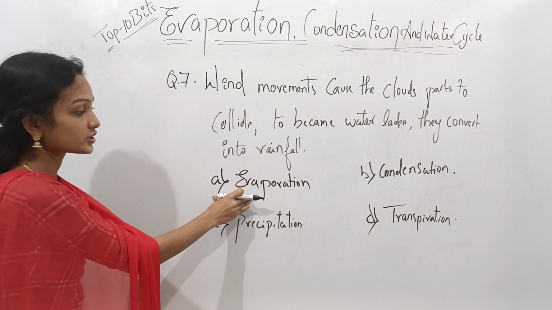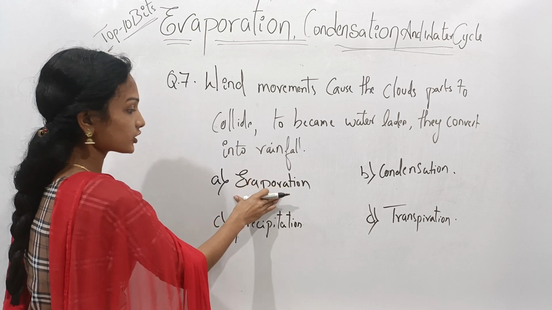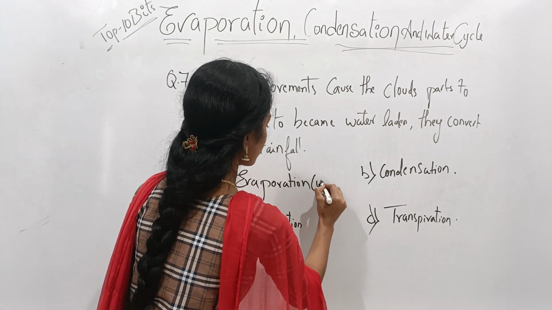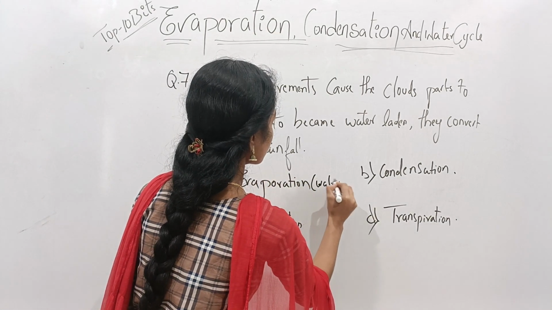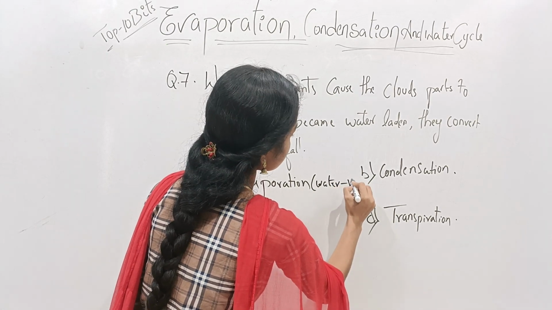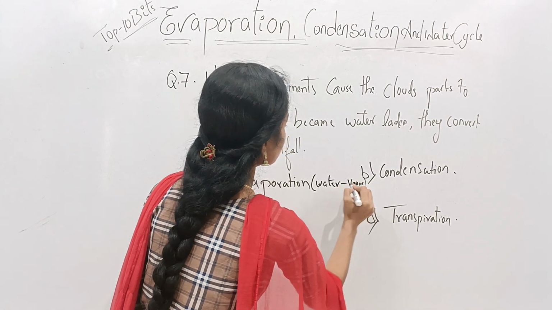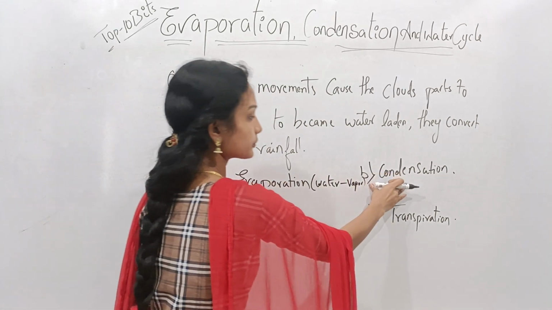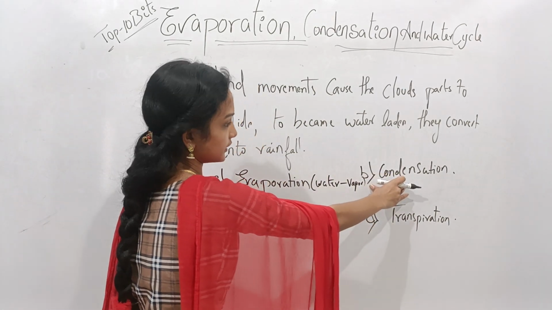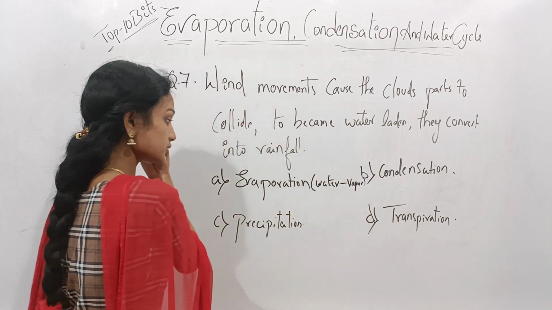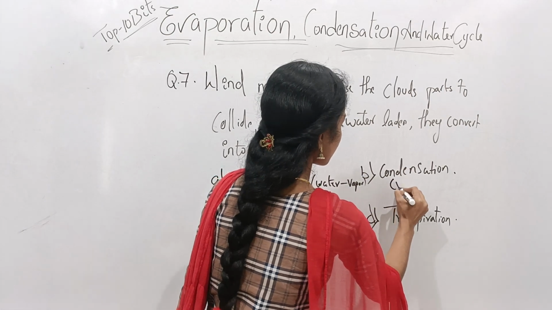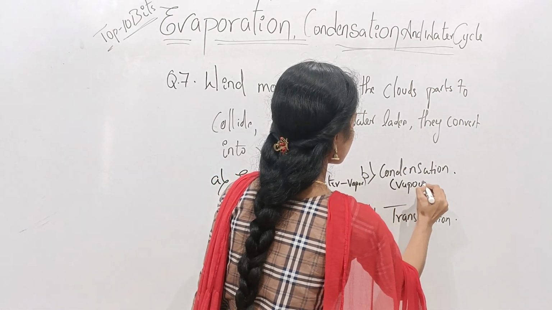Come to option A, that means evaporation. Evaporation means the process of water converted to vapor, liquid to vapor. So here option A is not a correct option. And then come to option B, condensation. Condensation means the process of vapor converted to water molecules.